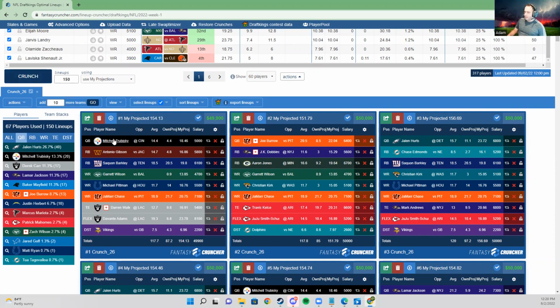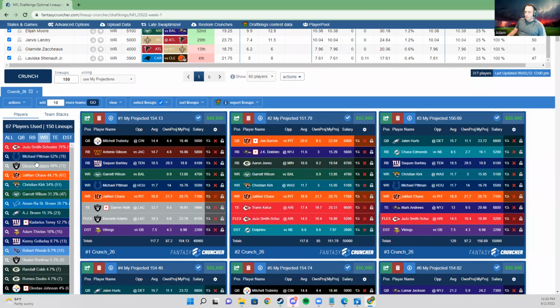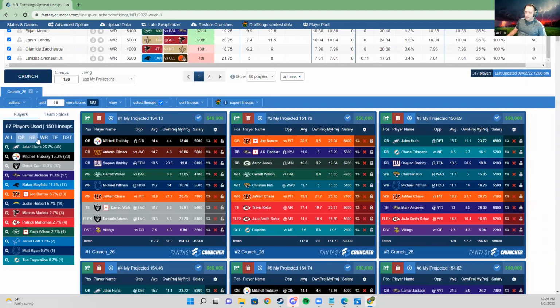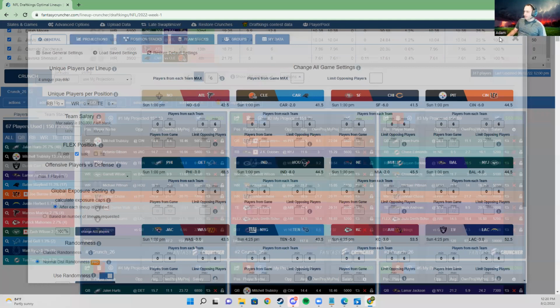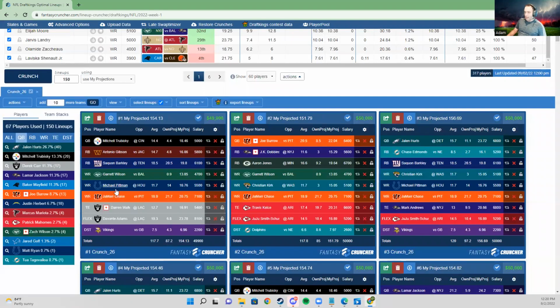I have a few settings, and you'll see your quarterback exposures here is a lot of Jalen Hurts. You'll see the best wide receiver plays are these guys here. And this kind of makes sense. And I haven't done anything, as you can tell before I do this. You'll see I don't have any stacking. I don't have any rules. I've got like 2 Raiders without their quarterback, weird stuff like that.